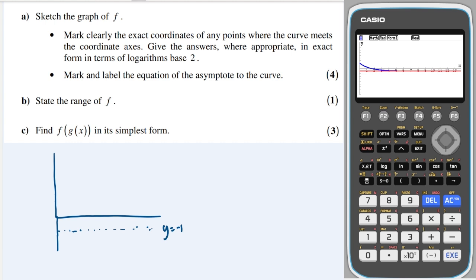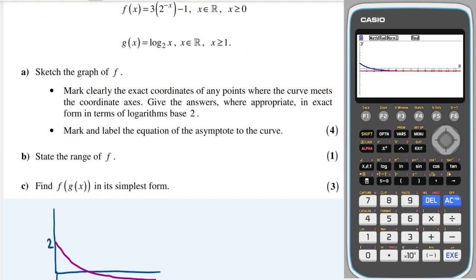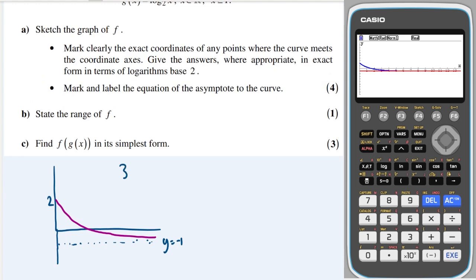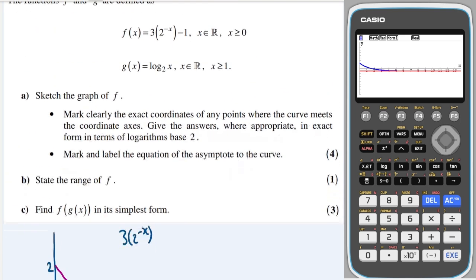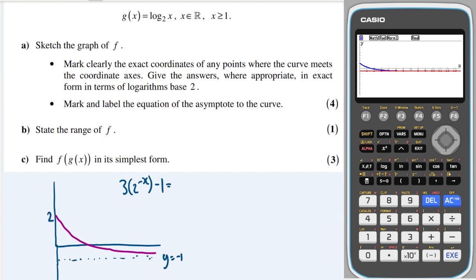We've got the curve coming down from here, hitting the asymptote, sorry. The intercept is at 2. And we're going to find the root by setting the function equal to 0. So we're going to get 3 lots of 2 to the minus x, minus 1, equals 0.